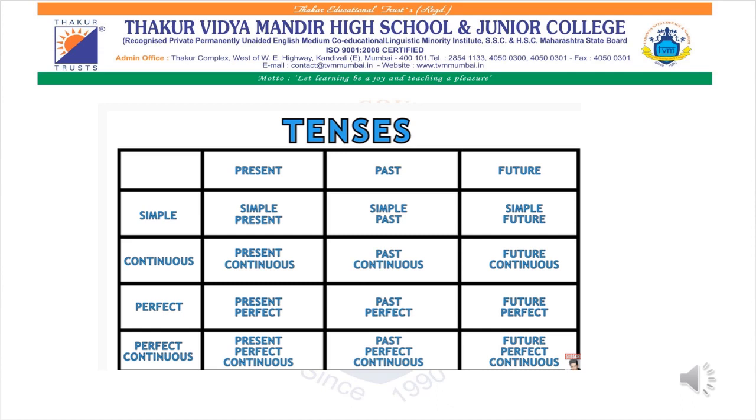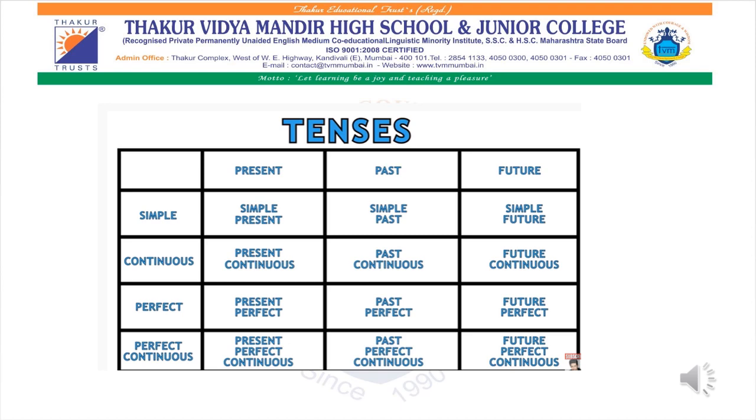But today we shall focus only on present tense. Okay. So for now, keep aside the past and future. Present means the thing that you are doing right now.